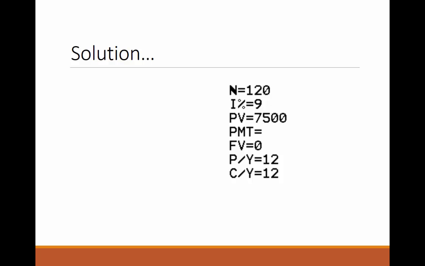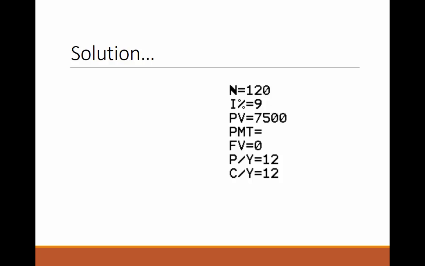The interest rate is 9%. The present value, or the loan principal, is $7,500. We don't know what our recurring or monthly payment turns out to be. That's what we're looking to figure out. Notice, anytime we are dealing with an installment loan, the future value is always going to be 0. In any loan scenario, we are trying to pay back the entirety of the loan, so the future value of that loan is always 0.